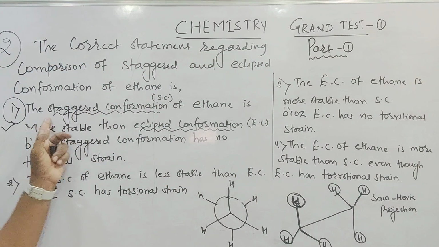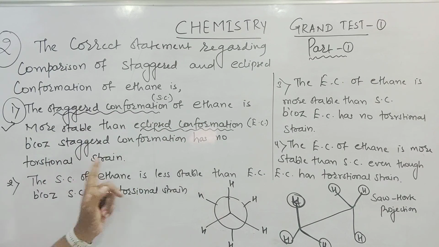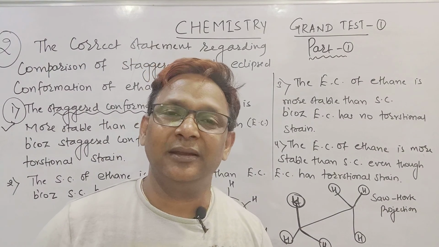So staggered conformation is more stable than eclipsed because it has no torsional strain. Our answer should be the first option is correct. Right? Take a screenshot.